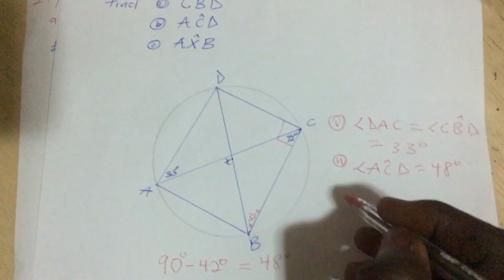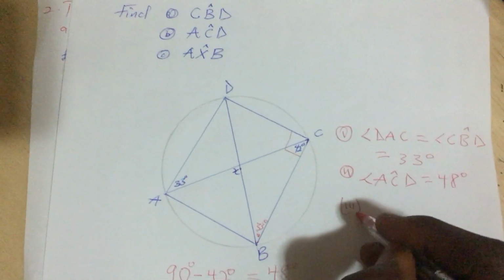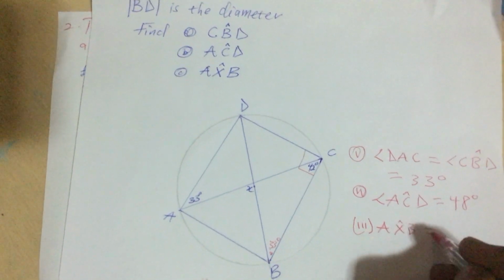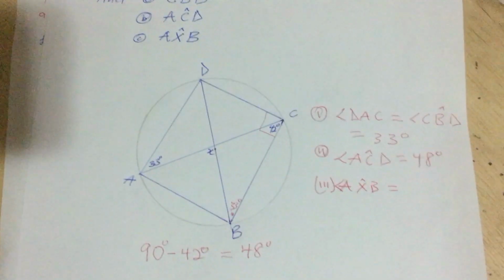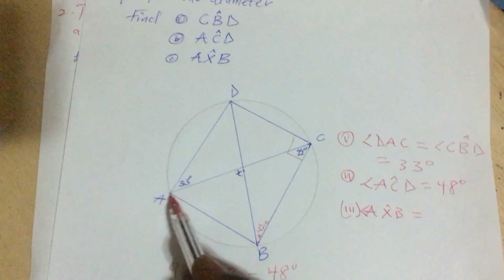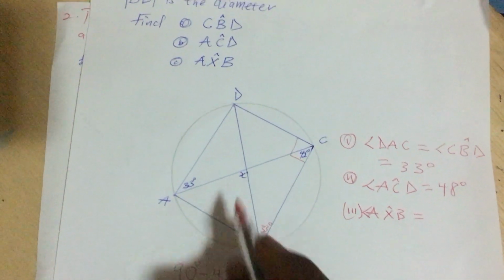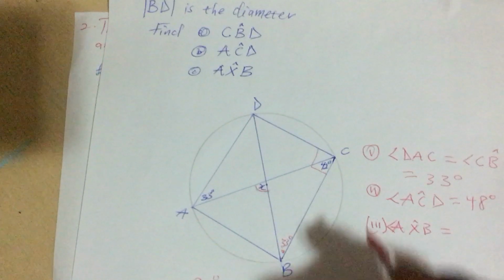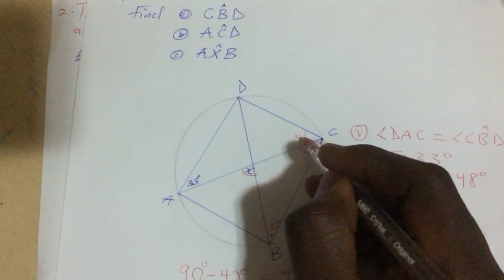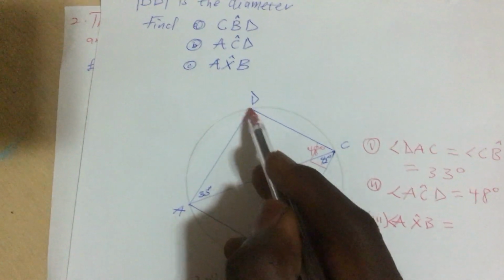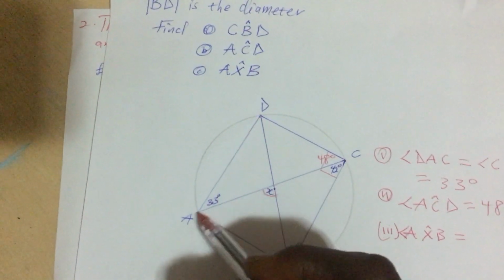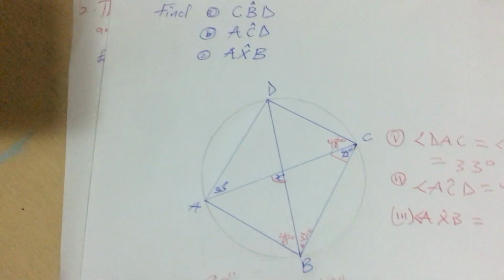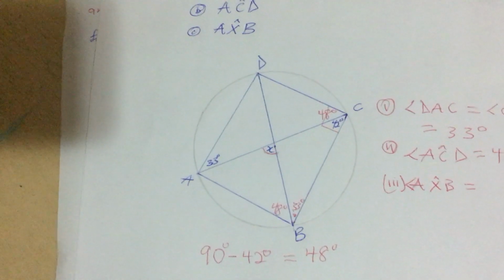So let's move to our last question, which is angle AXB. Angle AXB. So where's our angle AXB? So we have to find this, right? We have to find this. Okay, we know that this angle is 48 degrees, and they are all coming from the same point on the arc. So here too is 48 degrees. Are we okay?